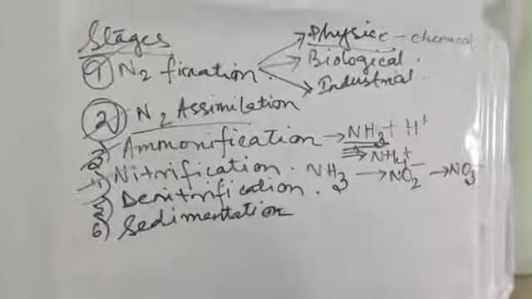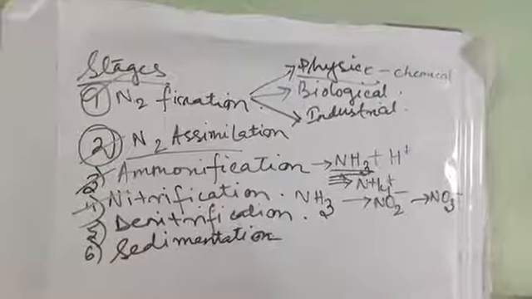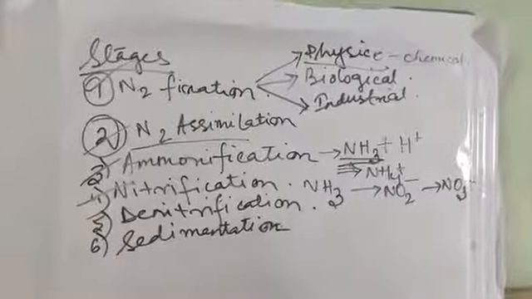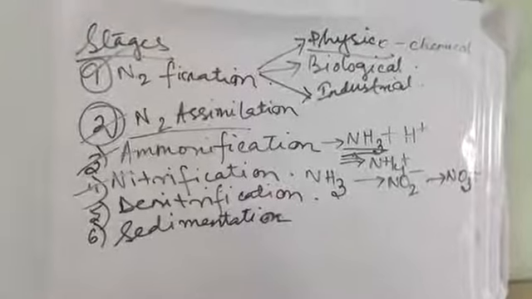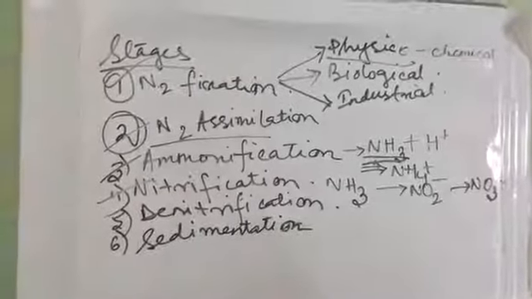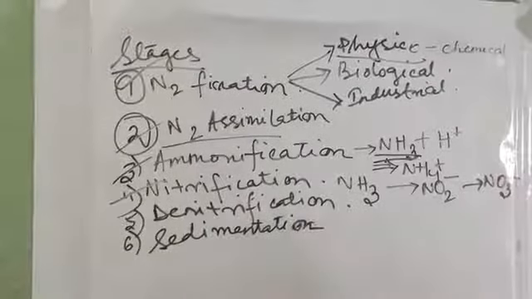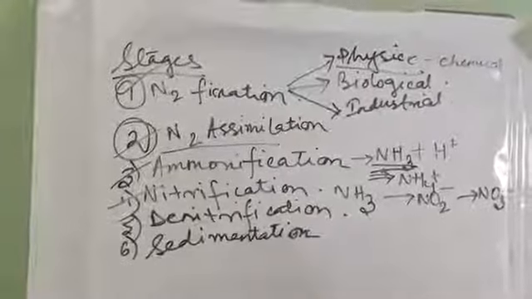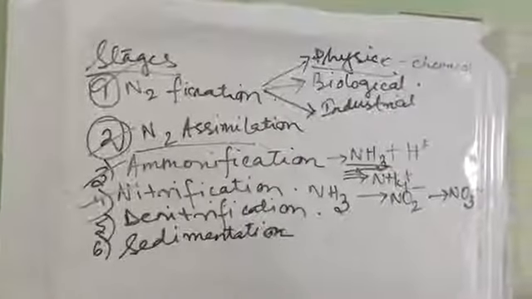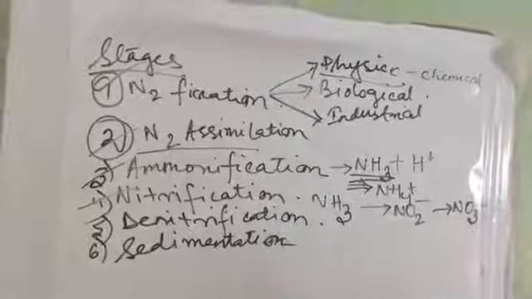Okay, now the significance of the nitrogen cycle. Why is it important? First of all, to maintain the nitrogen balance in nature, and second, which is the most important one, all the proteins in our body are made up of nitrogen. Proteins cannot be made without nitrogen, and hence our life cannot go on without nitrogen.